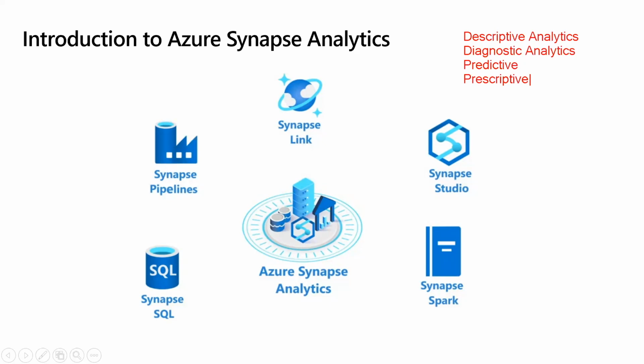The data you require to answer this question is typically provided through the creation of a data warehouse. Generally, every data engineer creates a data warehouse, and all the data in the data warehouse helps you answer the question, what is happening in my business? Synapse has that capability. As I told you, Synapse has two types of SQL pool: serverless and dedicated SQL pool. A dedicated SQL pool is nothing but your data warehouse. So you can do descriptive analytics.